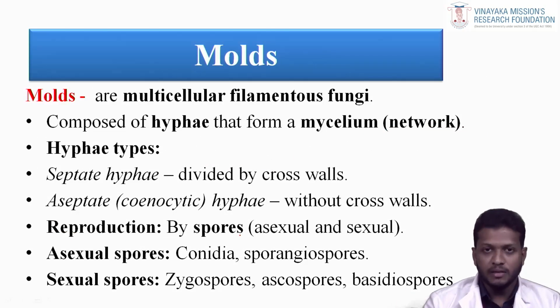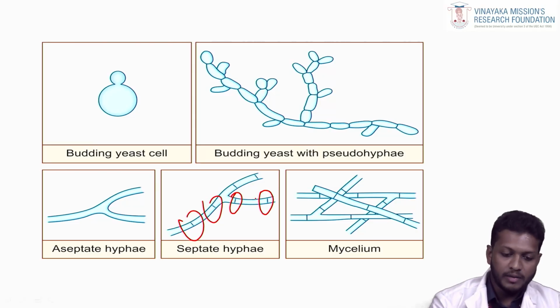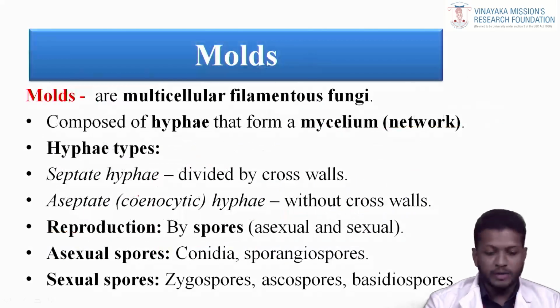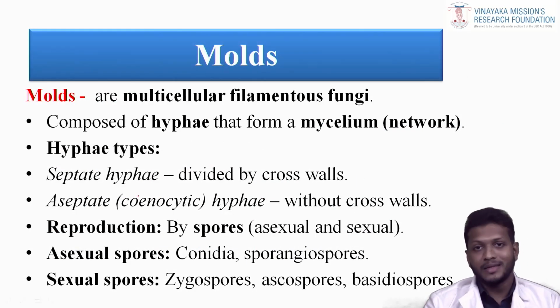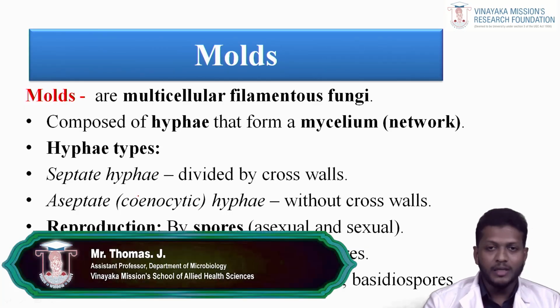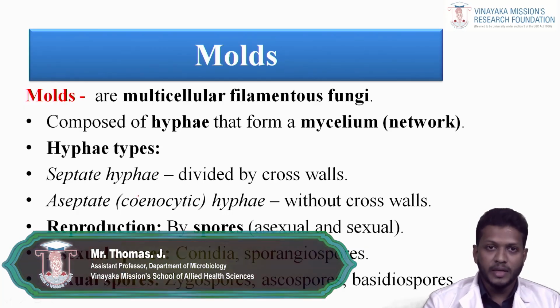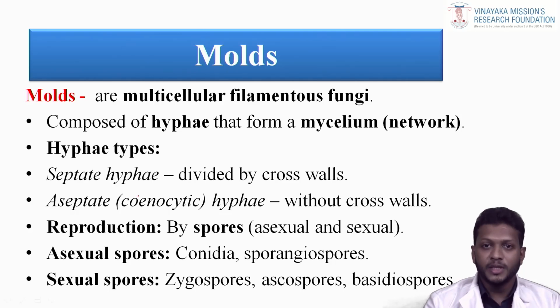Molds. First we saw yeast, second yeast-like fungi, and the third is mold. Molds are multicellular filamentous fungi composed of hyphae that form the mycelium, otherwise called a network. Hyphae types are aseptate hyphae and septate hyphae. Septate hyphae are divided by cross cell walls. This is a cross cell wall, so this is a septate hyphae. Where there is no separation, it is an aseptate hyphae. Reproduction is by spores, asexual and sexual. Asexual spores: conidia and sporangiospores. Sexual spores: zygospores, ascospores, basidiospores.